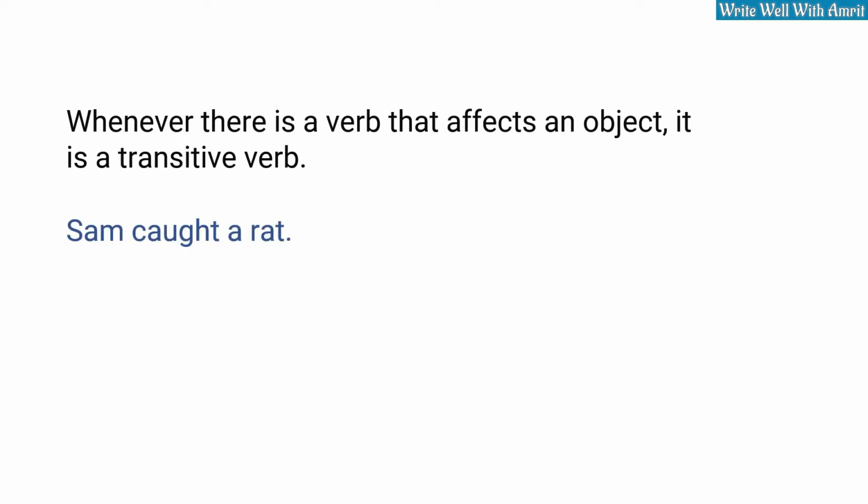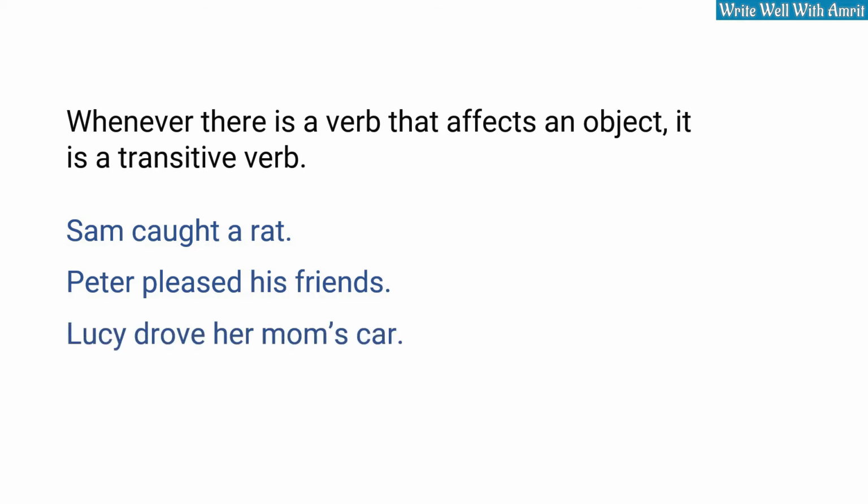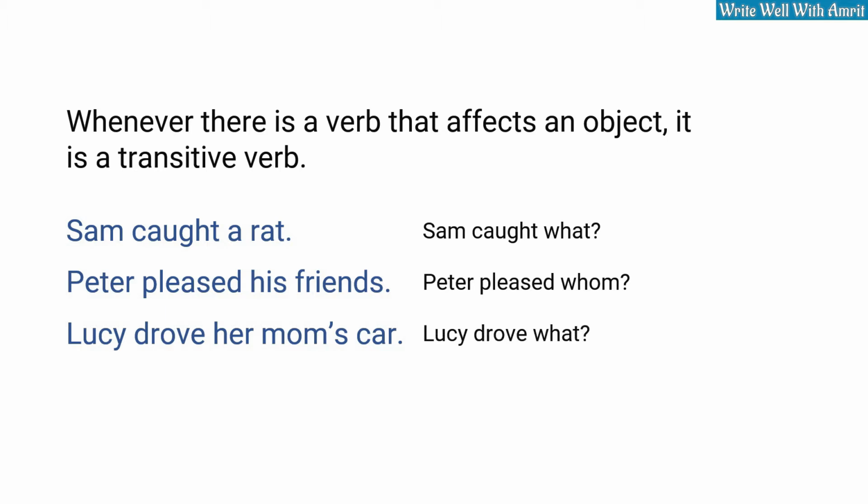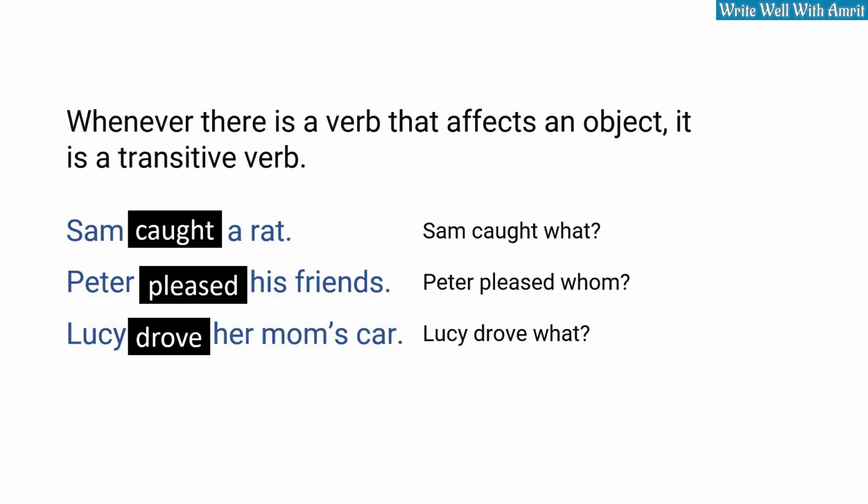Sam caught a rat. Peter pleased his friends. Lucy drove her mom's car. Sam caught what? Peter pleased whom? Lucy drove what? When you need to answer a question to be able to make complete sense of the sentence, the verb in the sentence is a transitive verb. In fact, if you want to find the object of a sentence that also has a transitive verb, the answer to a question like Sam caught what is the object of this sentence.